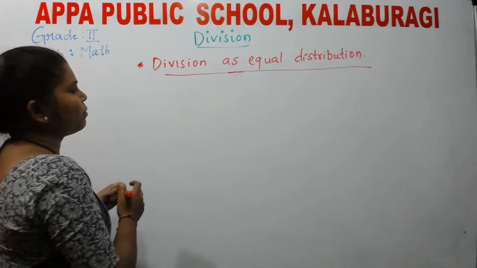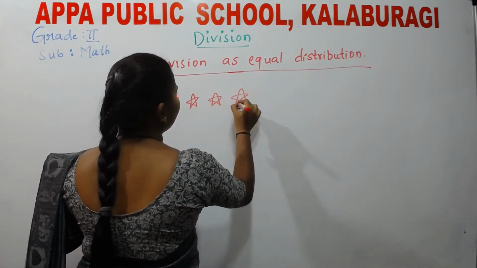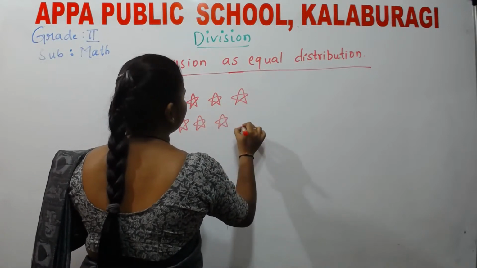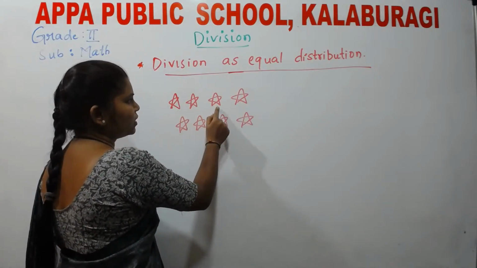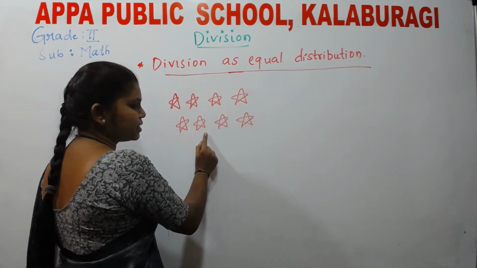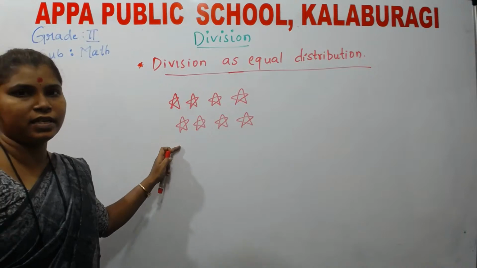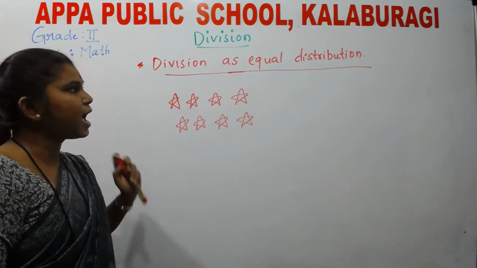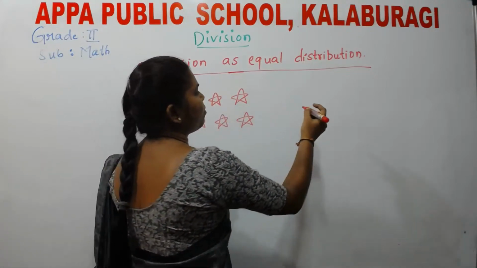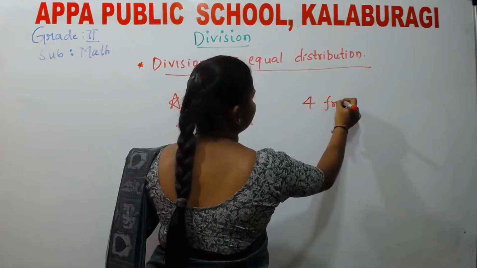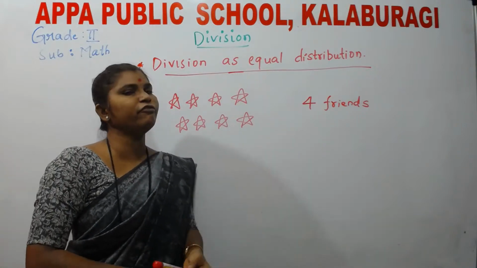Now I give you one more example. I have 8 stars. How many stars do I have here? 1, 2, 3, 4, 5, 6, 7 and 8. I have 8 stars here. I ask you to distribute these 8 stars among your 4 friends. How are you going to distribute among your 4 friends?